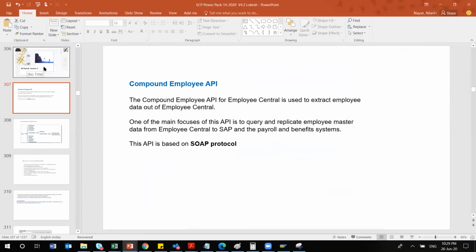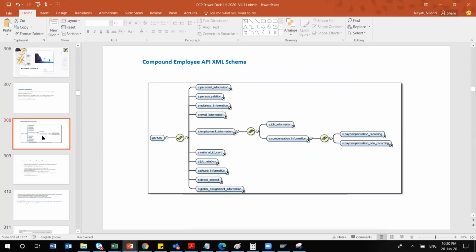Okay, so I was just explaining the compound employee API. There are three types of API in SuccessFactors: OData API, your SF API, and your compound employee API. As I was mentioning, the compound employee API is required to extract your employee information from your EC system to the EC payroll system. That is its purpose. We do not have to go beyond this, like which protocol it is using. Technically we do not need it, because the technical integration consultants handle that.